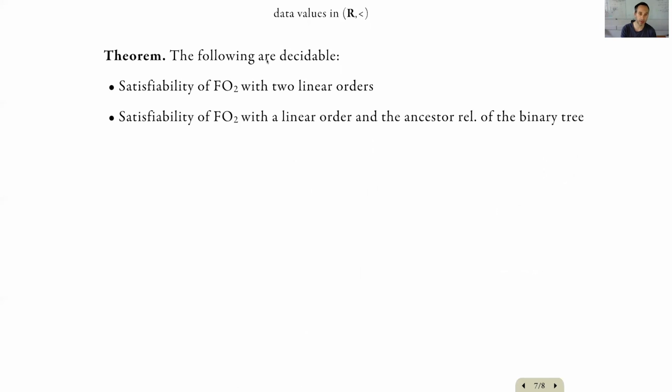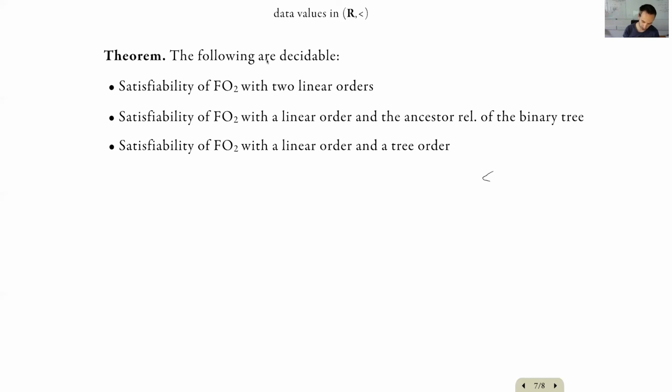But actually, the method gives us more, because instead of having two linear orders, we can say that the other order is the ancestor relation of the complete binary tree. Extending the observation of Rabin, we can observe that any tree order embeds in a way into the binary tree. So what is a tree order?